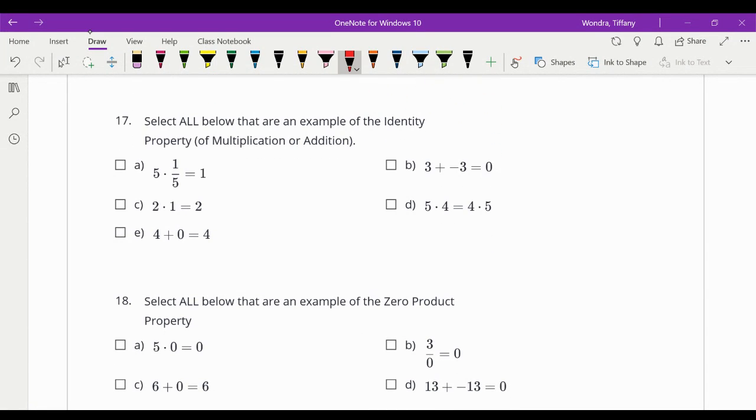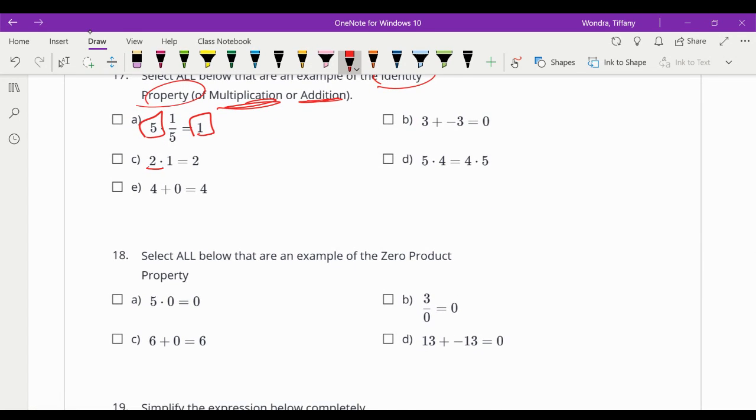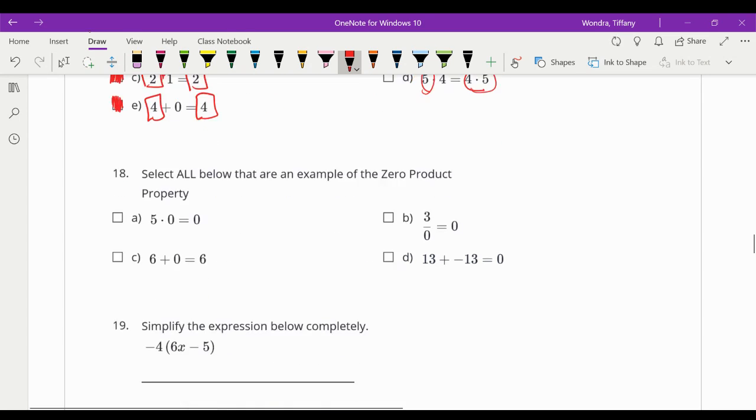Okay, select all below that are an example of the identity. So multiplication or addition, a number stays itself. It keeps its identity. So this, does 5 keep its identity there? Nope, that's the inverse property of multiplication. Does a 2 keep its identity by multiplying a 1? Yes, it does. Does a 4 keep its identity by adding 0? Yes, it does. Does a 3 keep its identity? Nope, that's the inverse property of addition. Does a 5 keep its identity? Nope, that's the commutative property of multiplication.